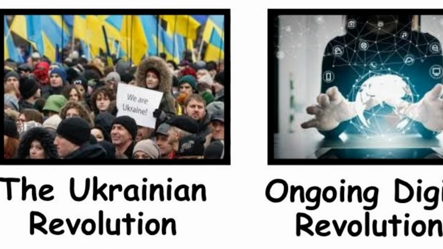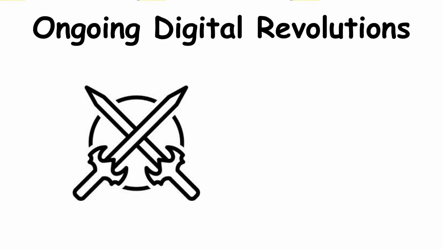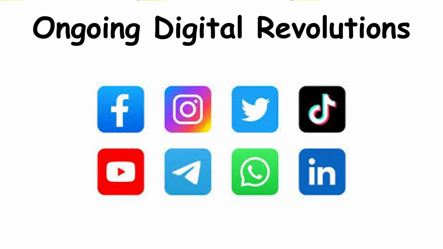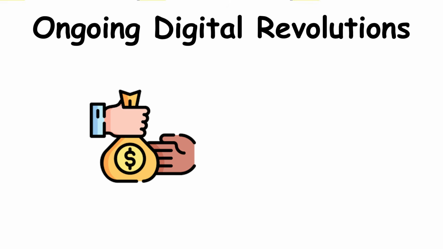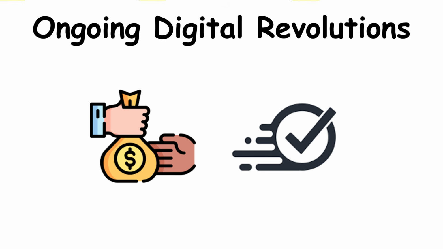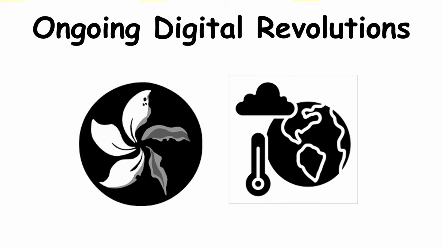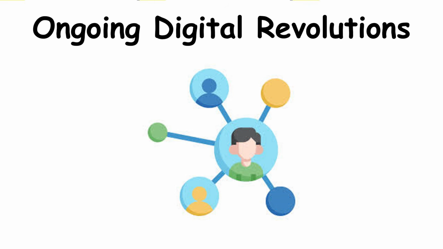The ongoing digital revolutions. Today, revolutions don't just happen on battlefields, they happen online. Social media and digital activism have given ordinary citizens the power to organize, expose corruption, and demand change faster than ever before. From Hong Kong's protests to global movements for climate action, the next revolution may not need weapons, only information and connection.